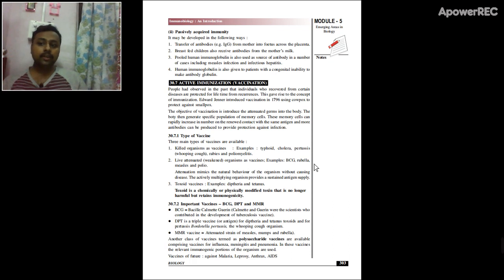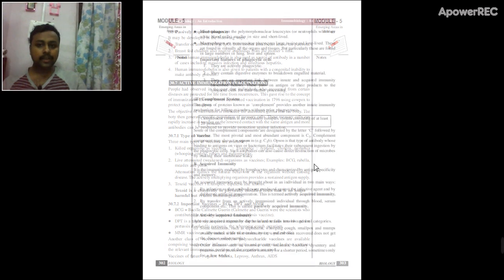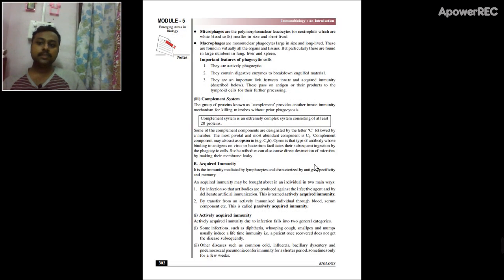Passively acquired immunity. What is passively acquired immunity? Once a child is born, it is vaccinated, or when a child is breastfed, the antibodies present in the mother's milk will be given to the child. So the antibodies or the immunity which is transferred from one person to another person is called passively acquired immunity, while actively acquired immunity is the immunity which the body itself develops.